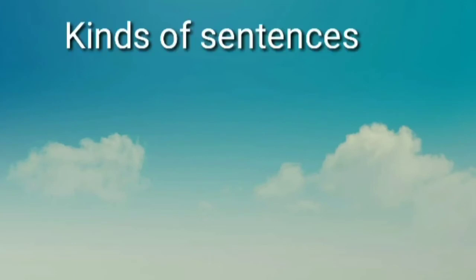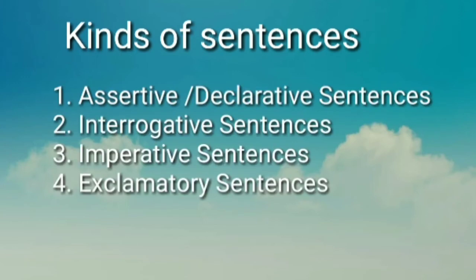Next we will learn about the kinds of sentences. You all have learned it in class 5th and 6th. What are the kinds of sentences? Okay, let us revise it. You all know that there are 4 kinds of sentences. First, assertive sentences or declarative sentences. An assertive sentence says or states something.